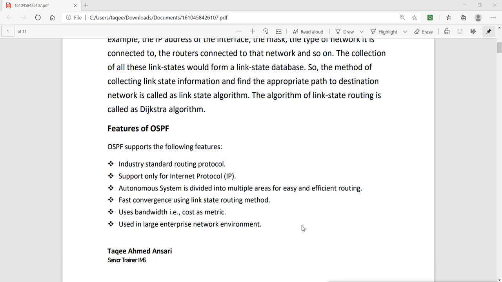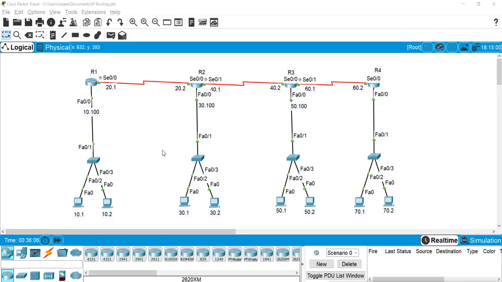Now, how can we configure OSPF? This is my network, and I have 4 routers. This is network 10, which has 2 machines, and networks 30, 40, 50 and 70, which connect these routers, with network 20 here, 40 and 60 here. All the IP addresses I have already configured, and now I just want to configure OSPF routing.